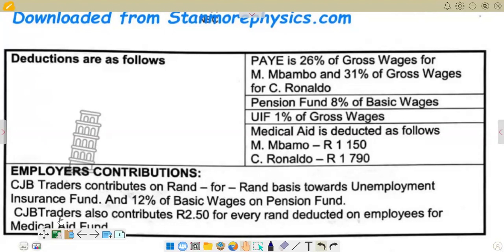Then CJB Traders will also contribute R2.50 for every rand deducted from employees for medical aid. What does it mean? It simply means that for the medical fund, we are going to multiply by 2.50 the amount that we have in the employee section. For Mbambo, we have 1,150, and we multiply by 2.50, and then we do the same for Ronaldo.